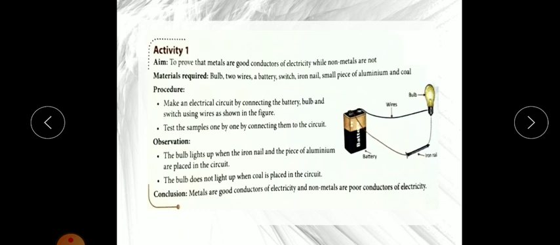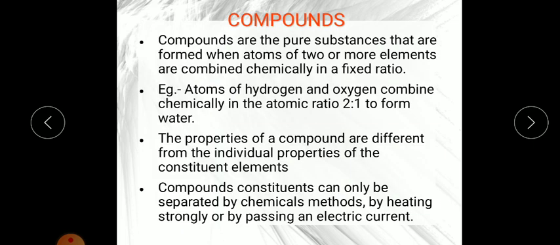Okay, so we can easily understand that metals are good conductors of electricity, but non-metals are poor conductors of electricity or non-conductors. Now today I will teach you what compounds are. In my last video I gave you some general idea. So here is a definition: compounds are also pure substances that are formed when atoms of two or more elements are combined chemically in a fixed ratio.